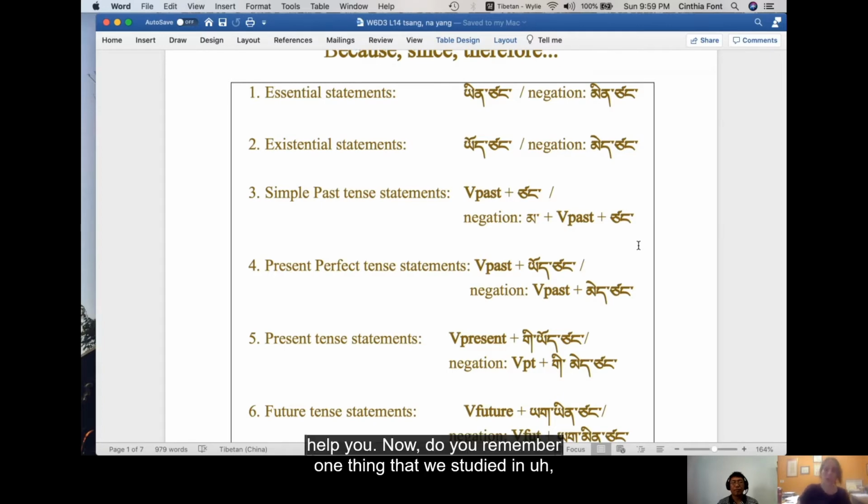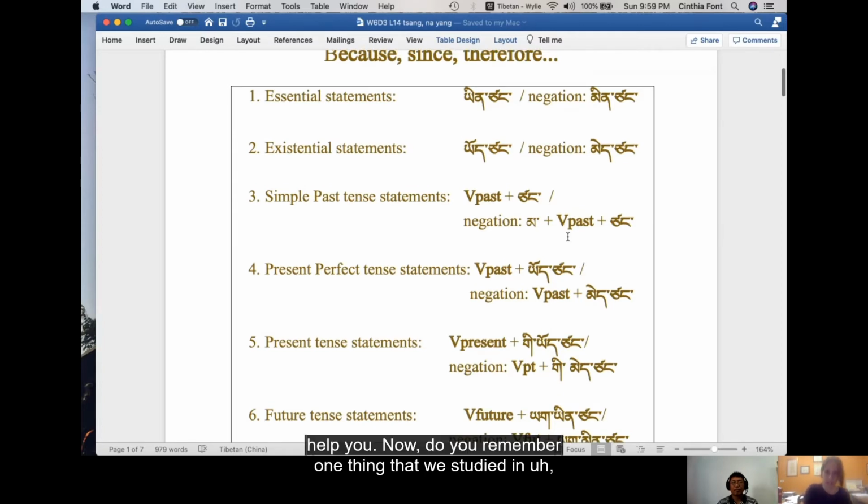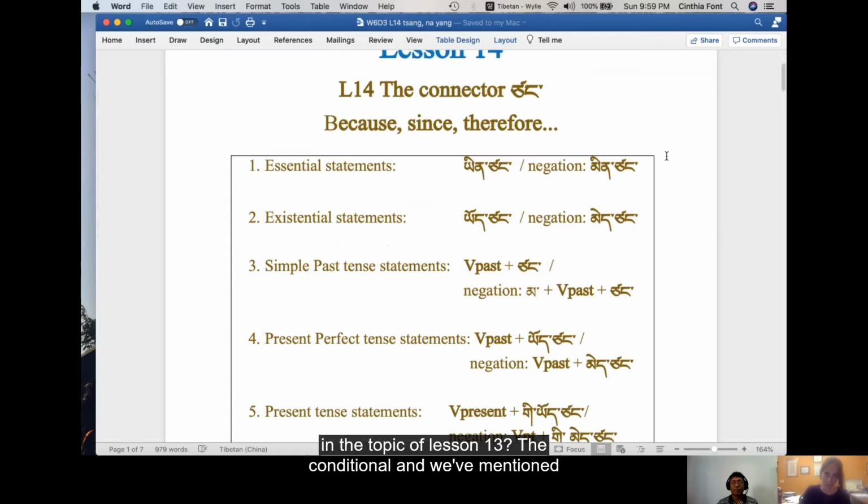Now, do you remember one thing that we studied in the topic of lesson 13, the conditional? And we've mentioned it today in class, actually, so you will probably remember it. What comes before the na is always in the dak form, never in shen. Okay? Therefore, it is the same thing with tsang. The connectors, as I was telling you, that there are several connectors we're going to learn, always take the dak form before the connector itself. So this is important.